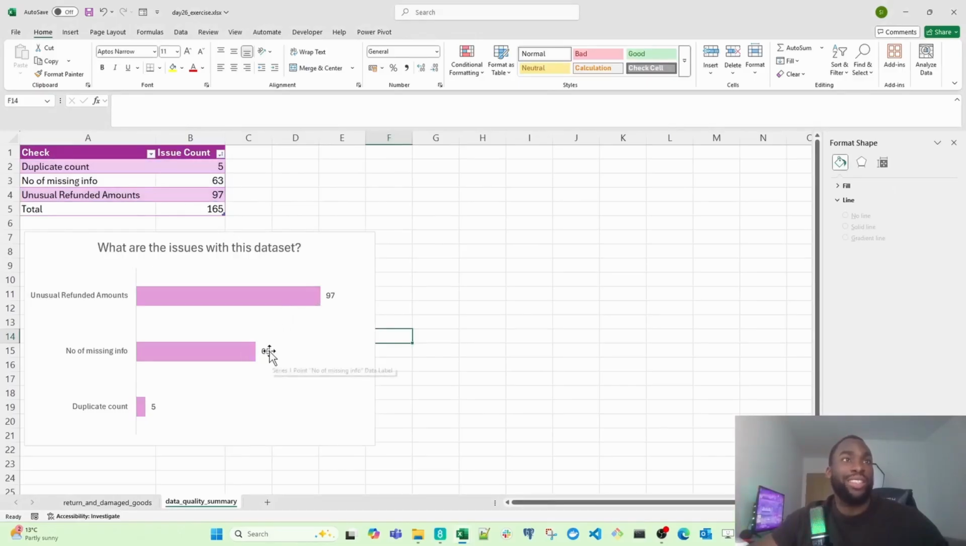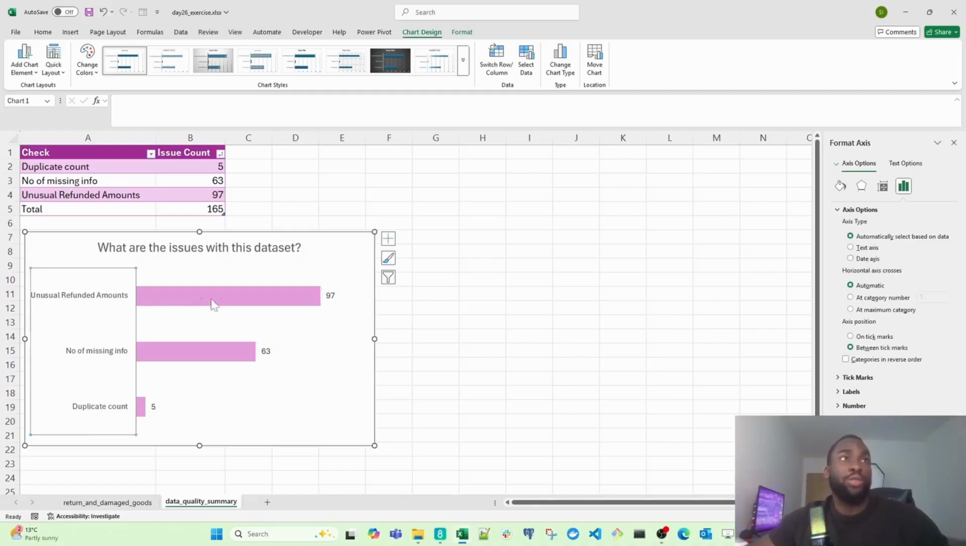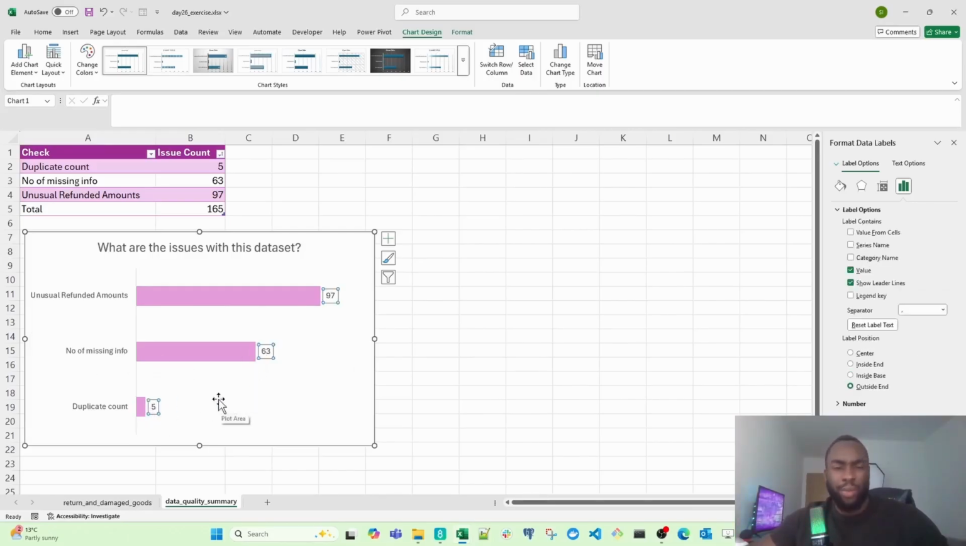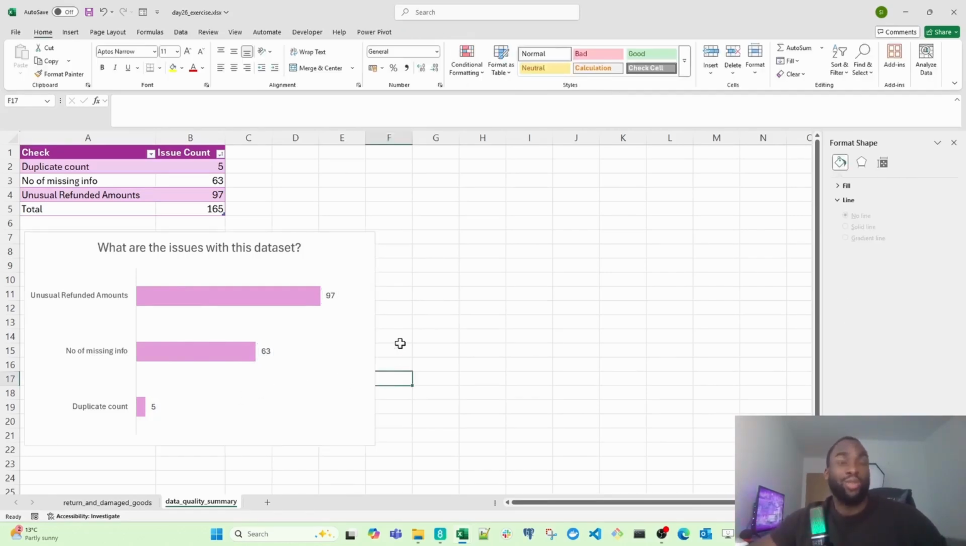And we can also quickly see a lot of unusual refunded amounts. And there's also quite a bit of missing information inside our data set. But we don't have many duplicates, so we can't complain too much about that. But we clearly need to sort out this data set.